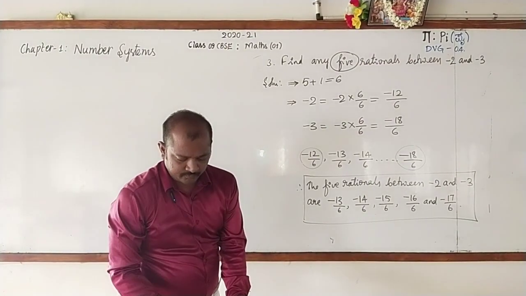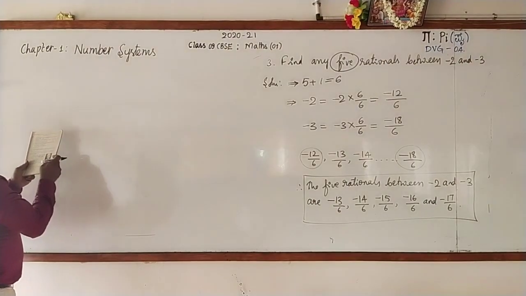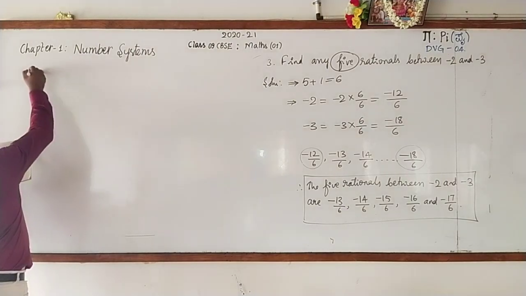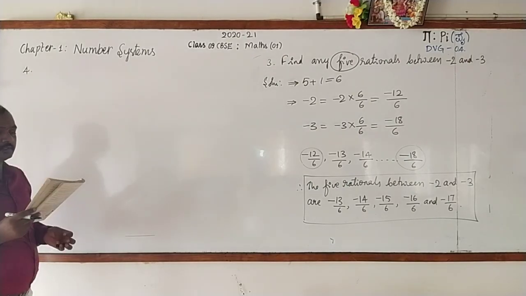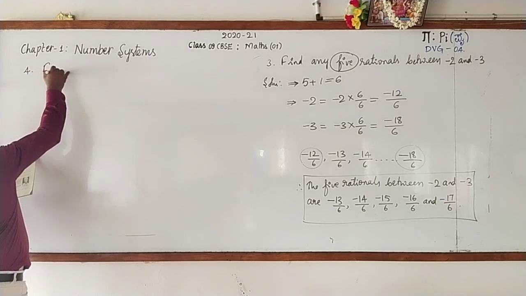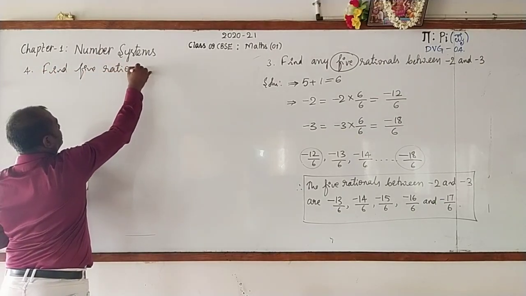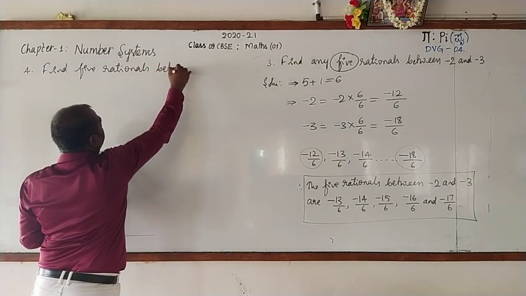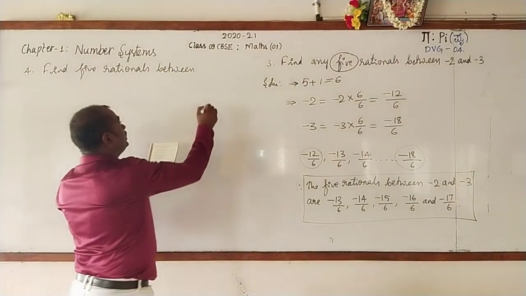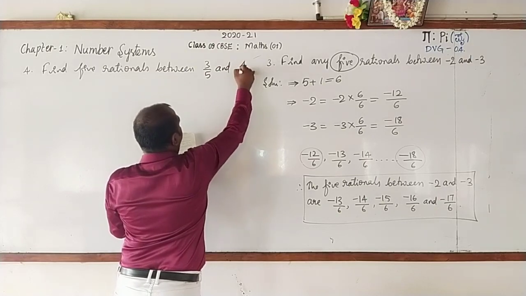Now, the fourth one is: find 5 rational numbers between 3 by 5 and 4 by 5.